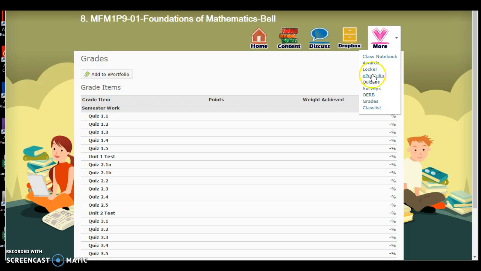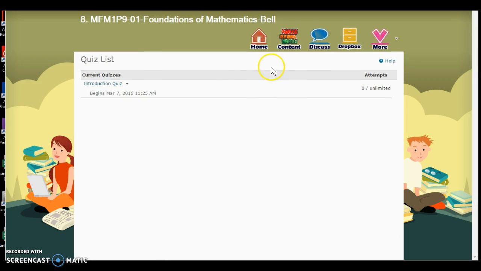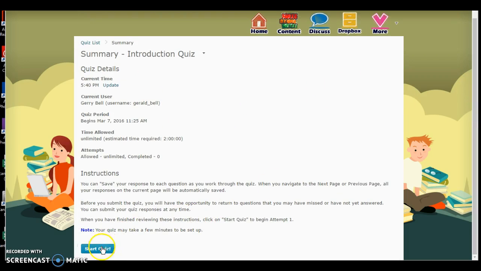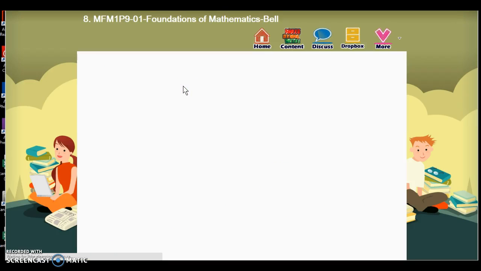So next I'm going to click on more again. This time I'm going to go to quizzes. Now there's only one quiz on here, and if you recall back to the home page, there was a blue link, and it was going to take you to this quiz. This quiz doesn't count for marks, but it's just an introduction, shows you how the quizzes work. So I'm going to click on it, a few clicks, start quiz, okay. And we're into the quiz here.